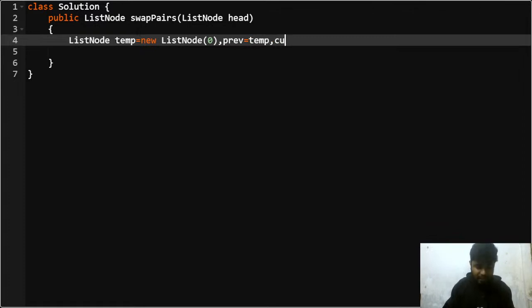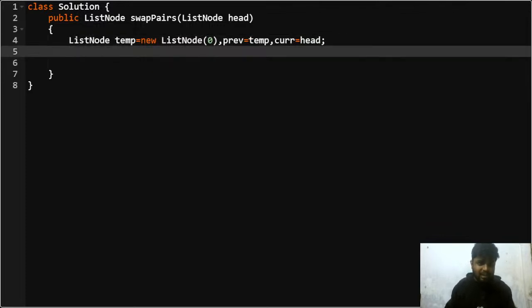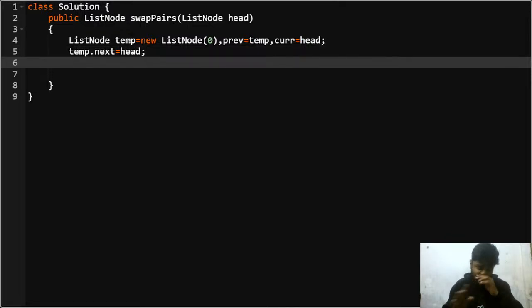After this, current will point to the given head of the linked list that's been given to me. Then temp dot next is equal to the head of the linked list, so that the temporary linked list is there that I have generated.